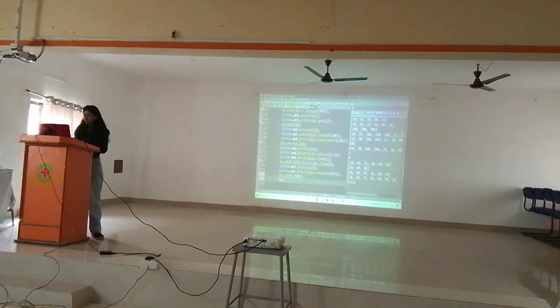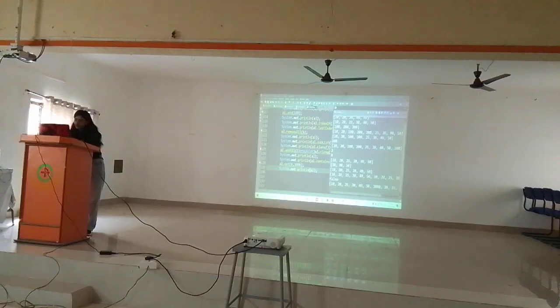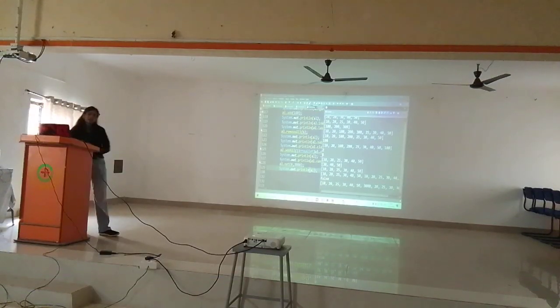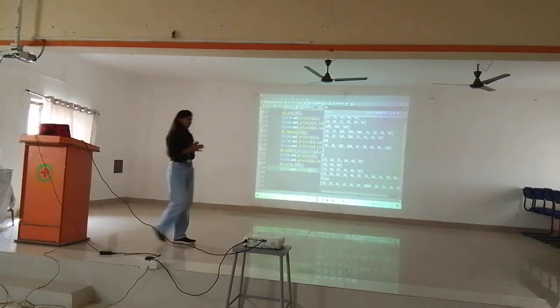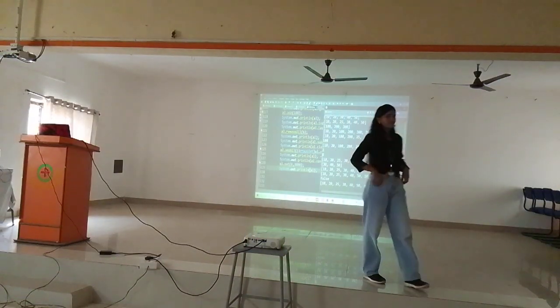Think and tell me what the set method will do. It will add the element, right? Where will it add? 0, 1, 2, 3, 4, 5, 6. It got added. I want you to think for a while. What is the difference between the add method and the set method? Will the set method repeat the values again, or will it replace 10 at the 6th place only?